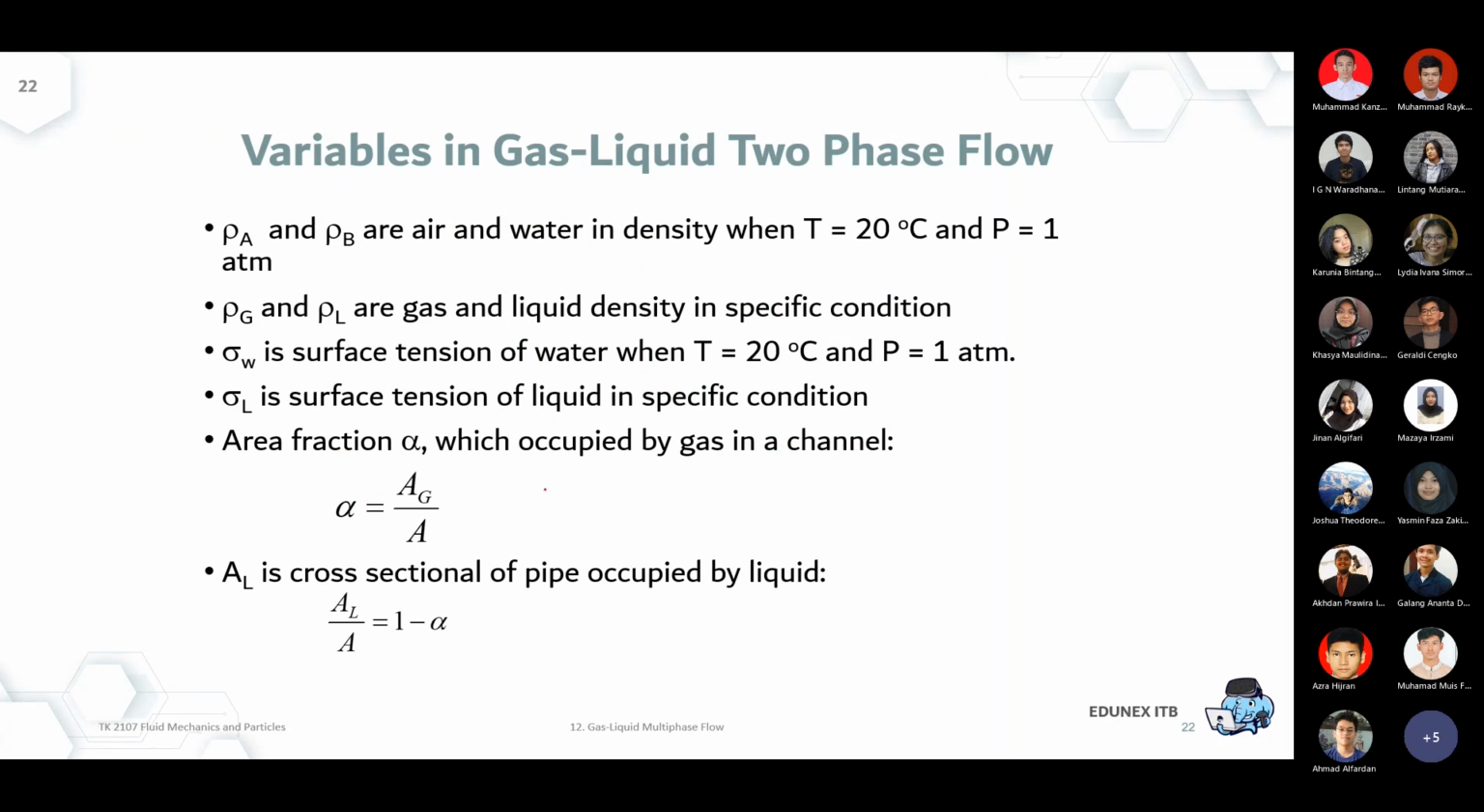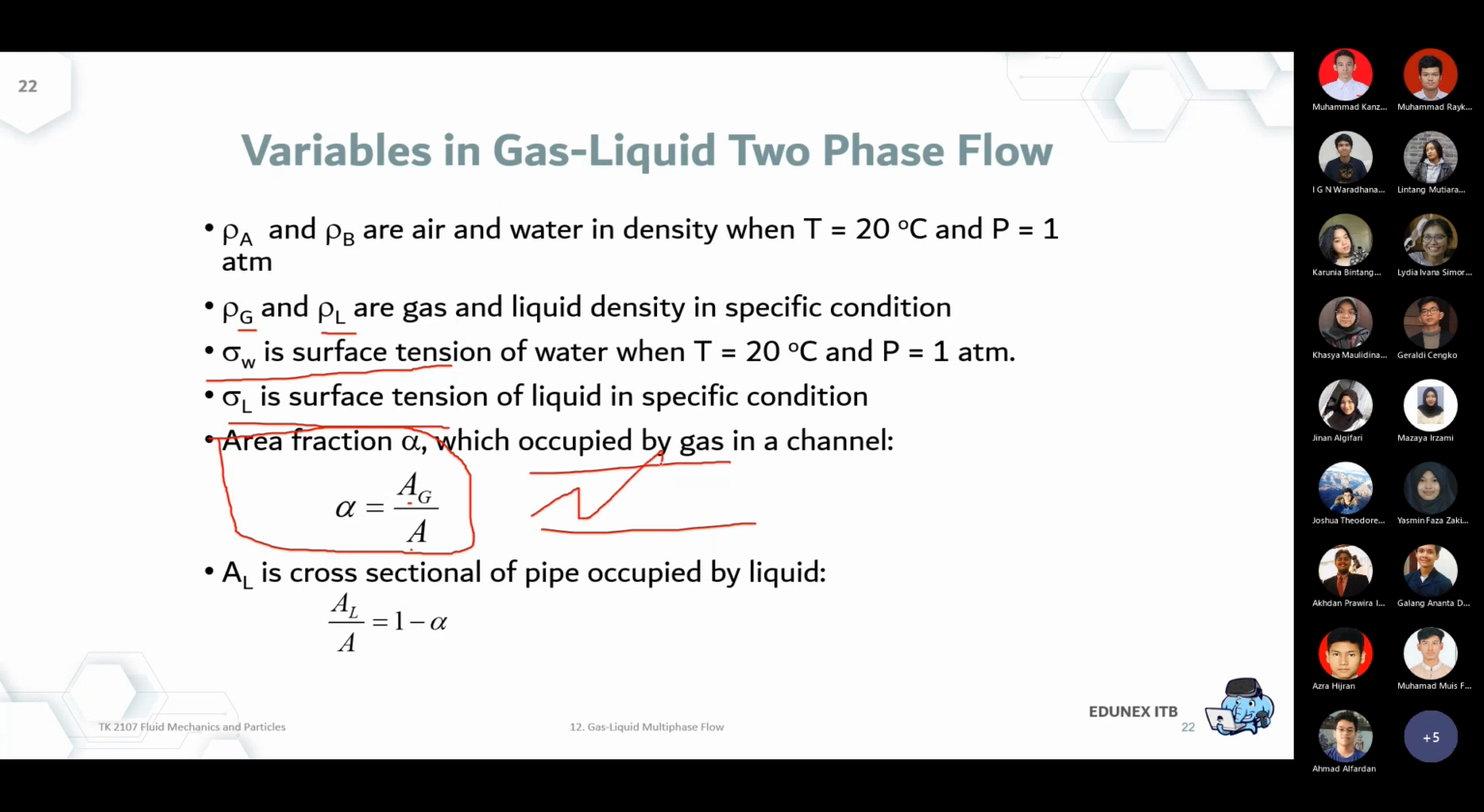Okay, so again, rho, I think it's quite straightforward. This is a density measured separately as each pure phase. And this is the surface tension, which has correlation with the viscosity. Okay, and alpha is an area fraction, which is the area occupied by the gas compared to the area occupied by the overall pipeline.